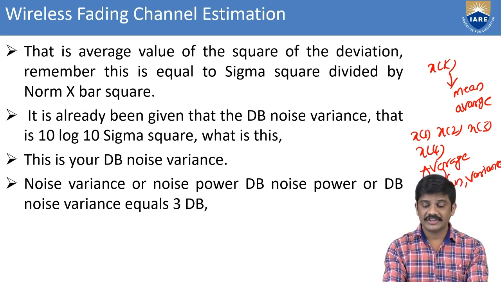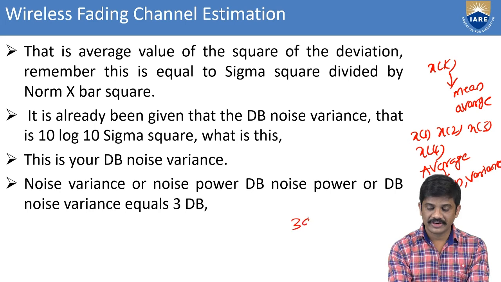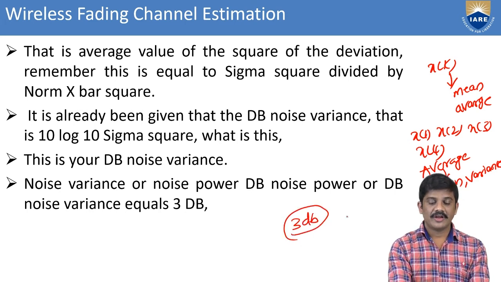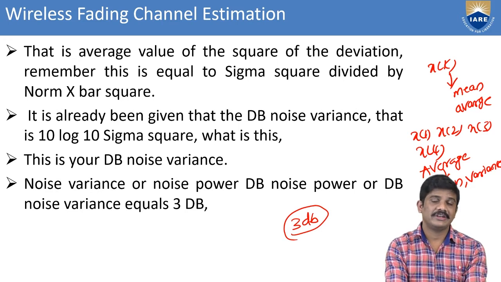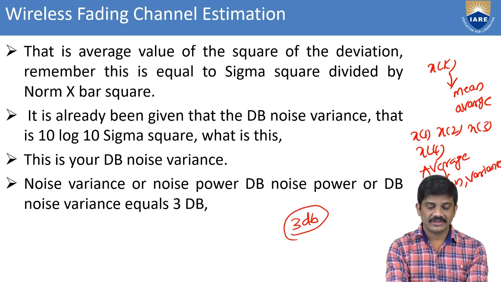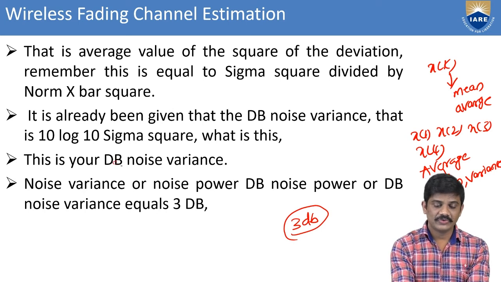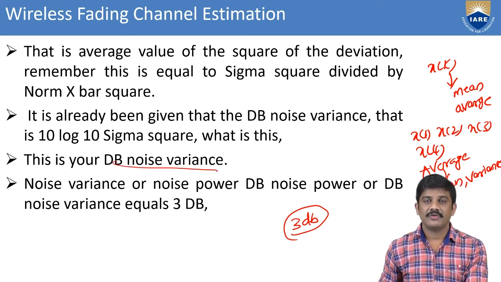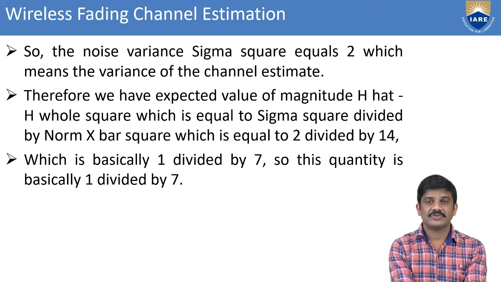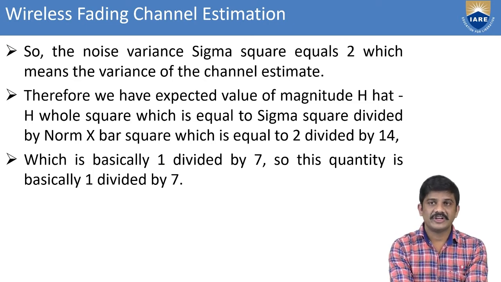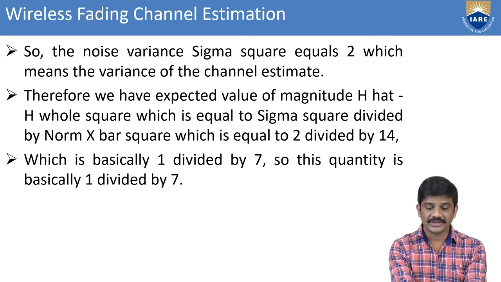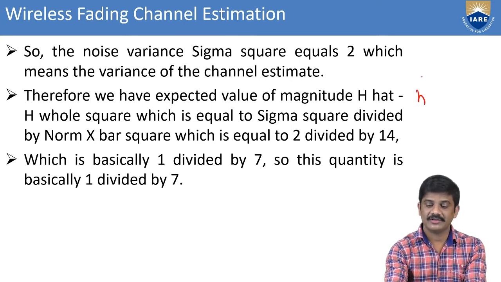Here we are considering the 3 dB only. We are considering the 3 dB noise, that is, the noise variance equals 3 dB. If your estimate is 10 log 10 sigma square, you can also take that as the dB noise variance. So the variance whatever we take from the channel is also the expected value of h hat. H hat is the estimation parameter.